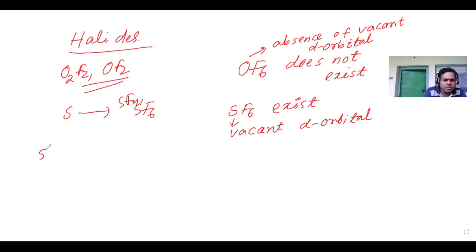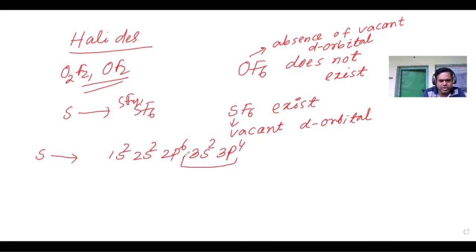For sulfur, the configuration is 1s2, 2s2 2p6, 3s2 3p4.